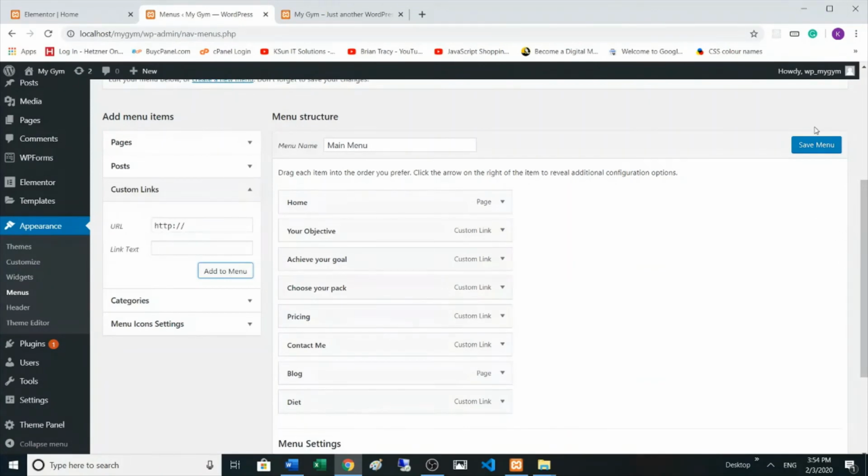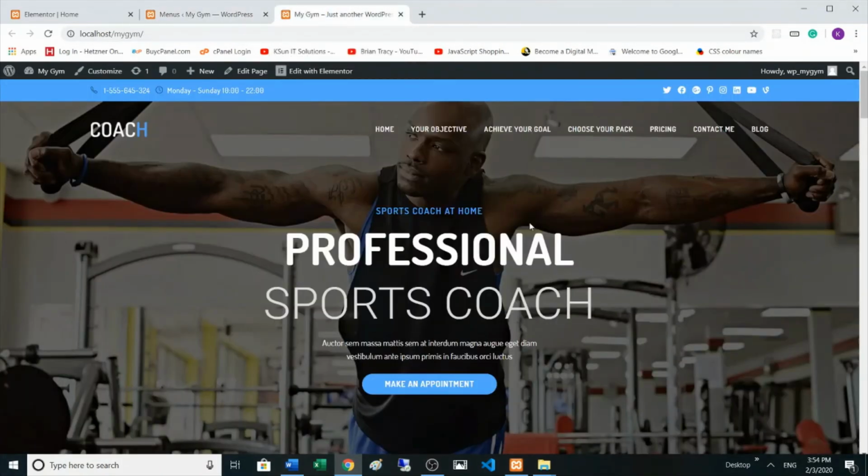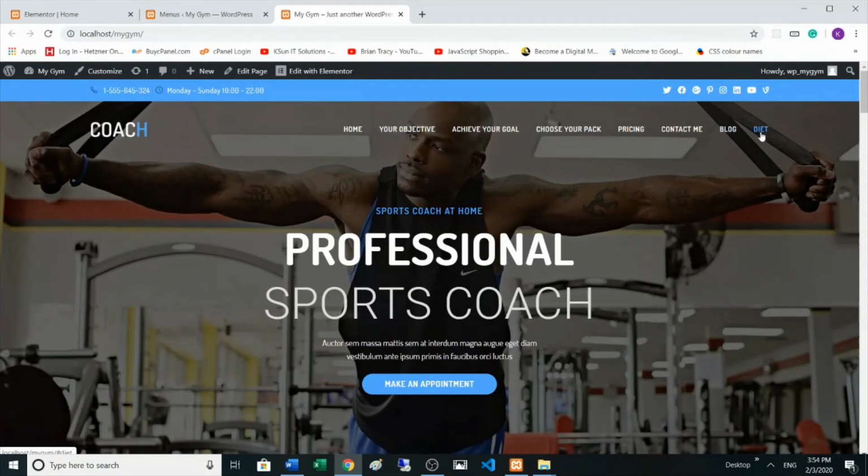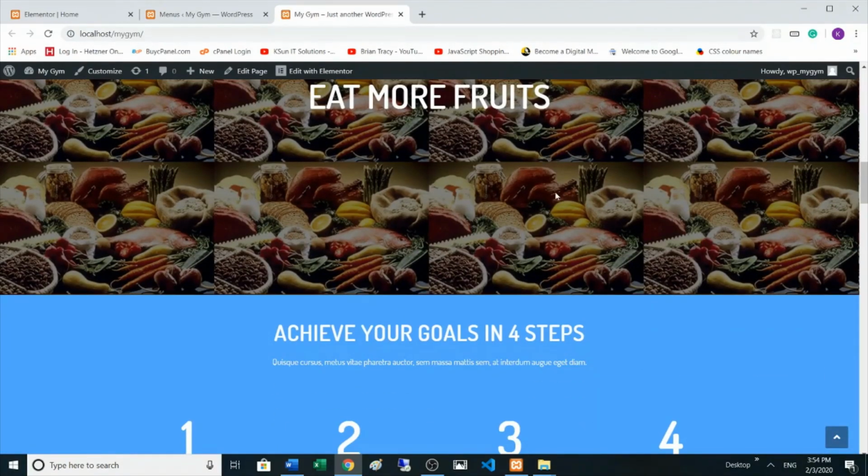Just come here, save the menu, and then I go to the page and refresh our page, and it's here. When I click on that, it comes to this section.